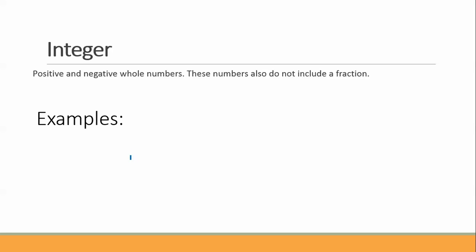So for instance, -3, -2, -1, 0, 1, 2, 3, and they go on forever. Notice I'm putting these 3 dots. That means it goes on forever this way, and it goes on forever that way.